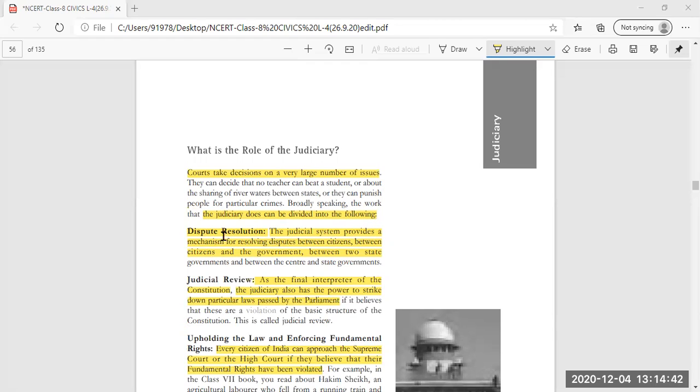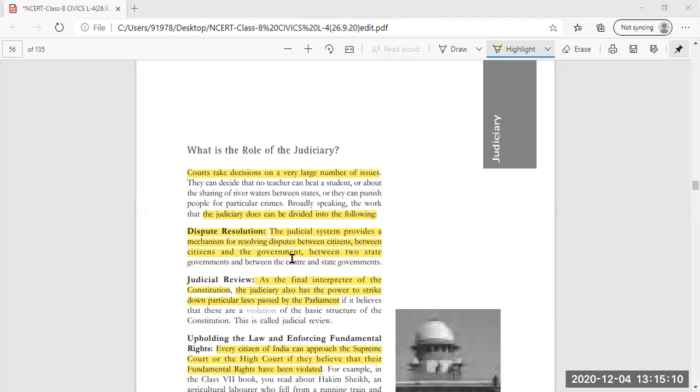Now, broadly speaking, the work that the judiciary does can be divided into three categories. The first category is dispute resolution. Any type of dispute or controversy arising between citizens among themselves, between citizens and the government, between two state governments, or between the center and a state government.